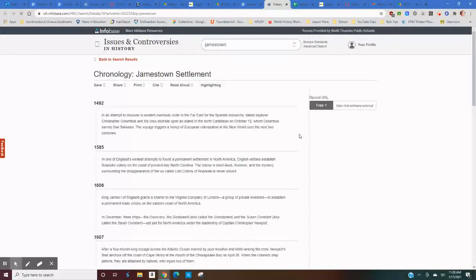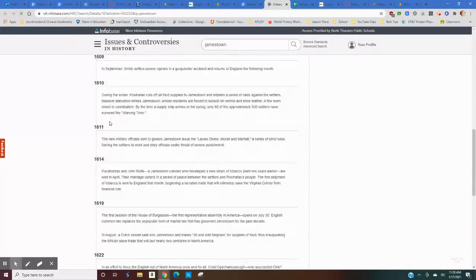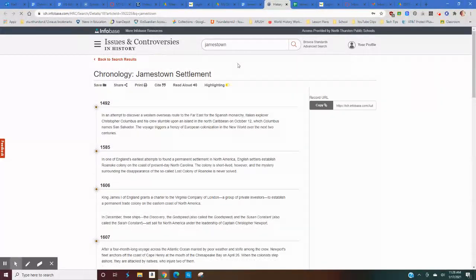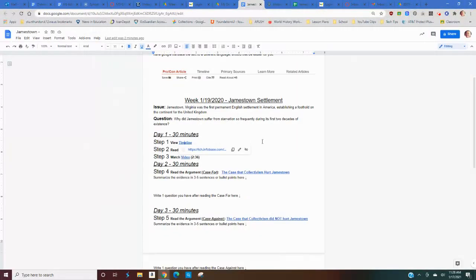And all you're going to do is kind of read through this timeline. As I wait for it to load. Here we go. Okay, so a chronology is a timeline, and you can look through this, kind of give you a base idea. It's not very long. Once you've done that, you go back to the assignment.